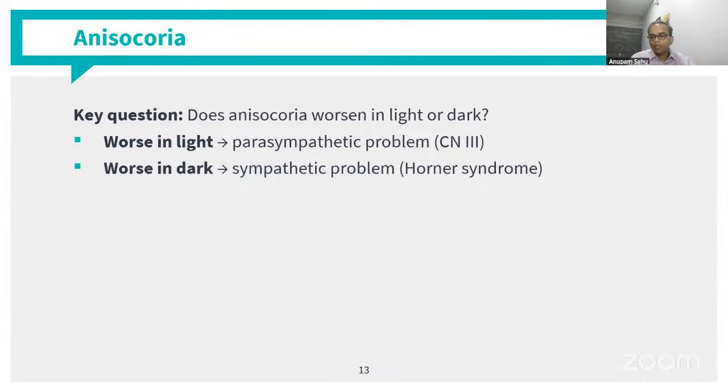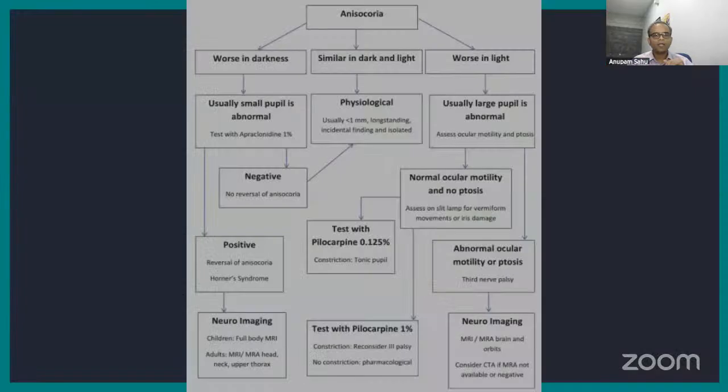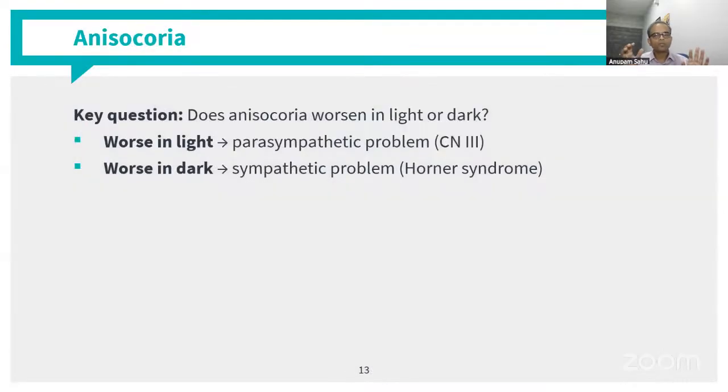Okay, so when we see both pupils, one of the things is that patients can come with an asymmetric pupil, and that again is many times the effect of a pupillary pathway defect. And how does that affect us? Because that again leads to multiple diagnoses. So whenever you hear about anisocoria and questions about anisocoria, this table comes to your mind. But before this table comes to your mind, ask one question. Whenever such a patient comes to you, is the anisocoria worse in light or dark?